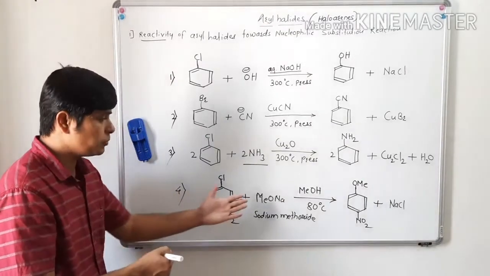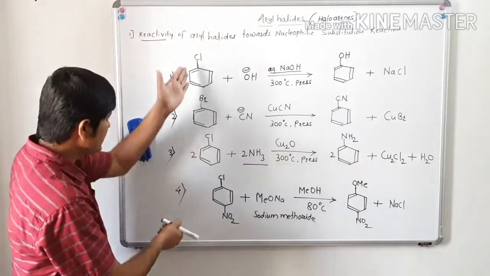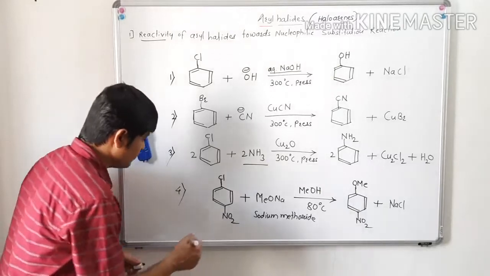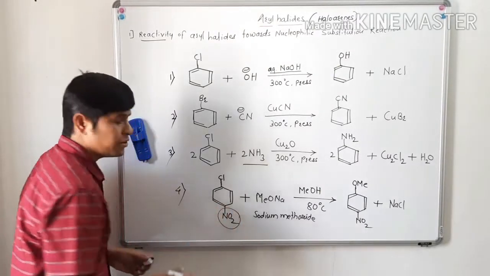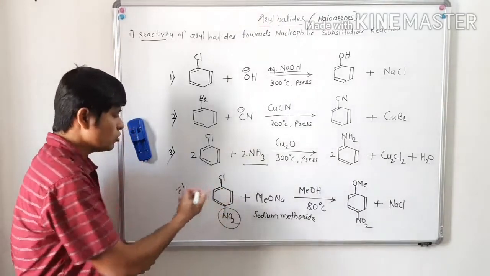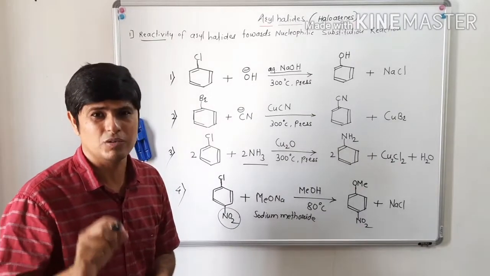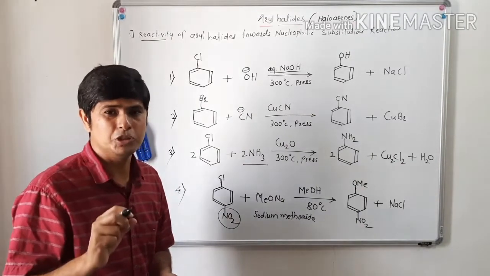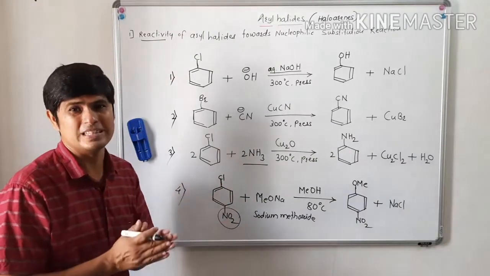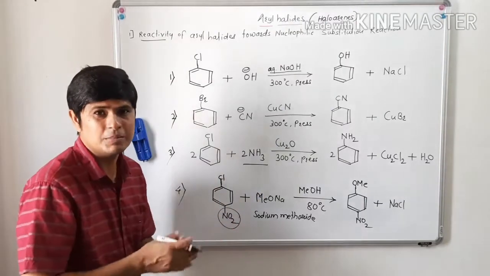Why did this reaction take place in a normal way? What is the difference between the starting materials? If you notice, the difference is that we have introduced one nitro group to the chlorobenzene at the para position with respect to the chlorine atom. So this magic is nothing but a magic.